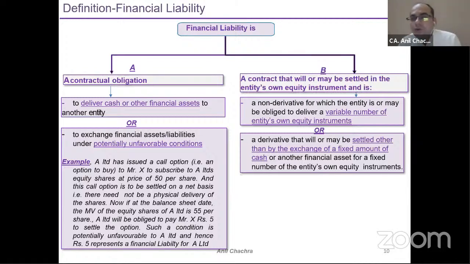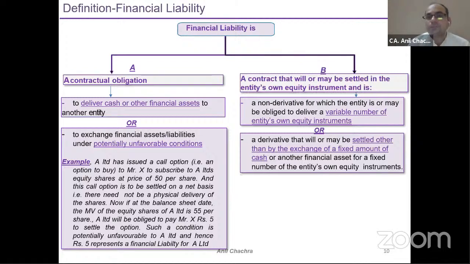it's a non-derivative for which the entity is or may be obliged to deliver a variable number of the entity's own equity shares. It means I have to deliver the shares in variable form. There's no fixed part. Suppose my liability is 100. I will issue as many variable shares as needed. There is no fixed criteria for how many I will issue to settle my liability. That will be my financial liability part.